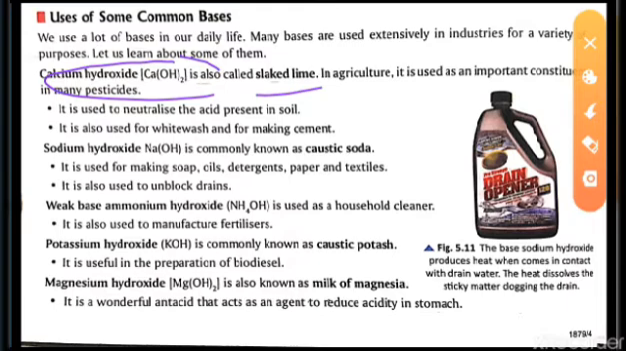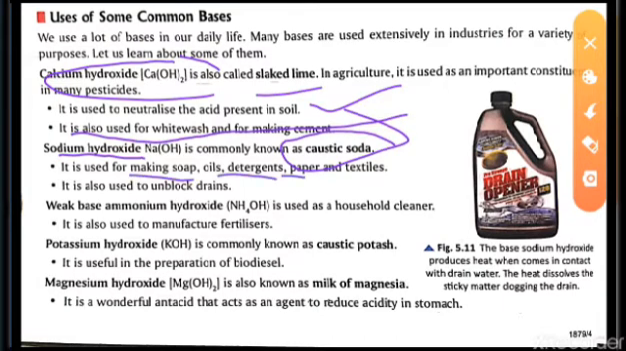So during acid rain, if acids are present over there, the base neutralizes the action of the acid. When the acid reacts with the base, they will produce the salt and the water. Again, one more thing, it is also used for whitewash and making cement too. Now we are having the other thing, that is sodium hydroxide. So it is commonly known as caustic soda. So what is the use? So let's see, making soap, oil, detergent, paper and textiles. It is also used to unblock the drains.